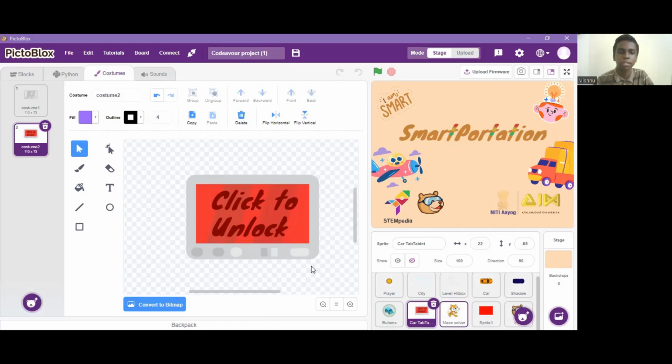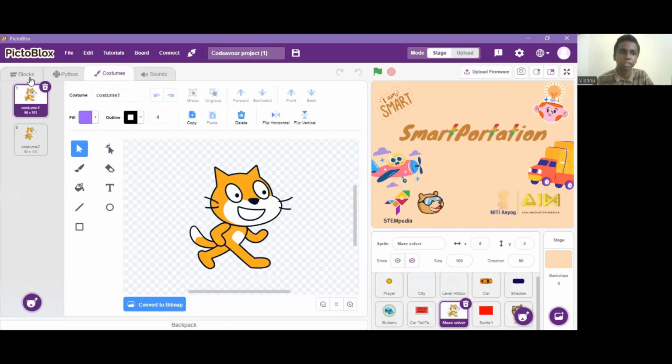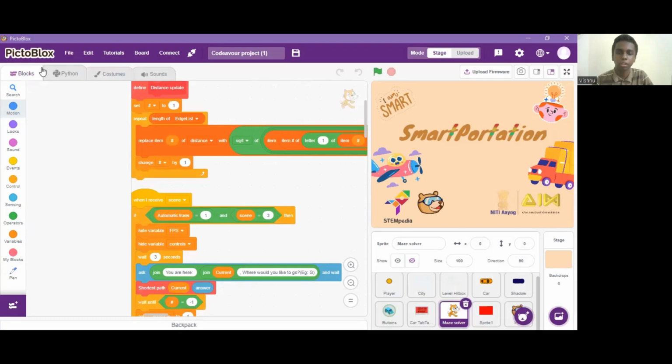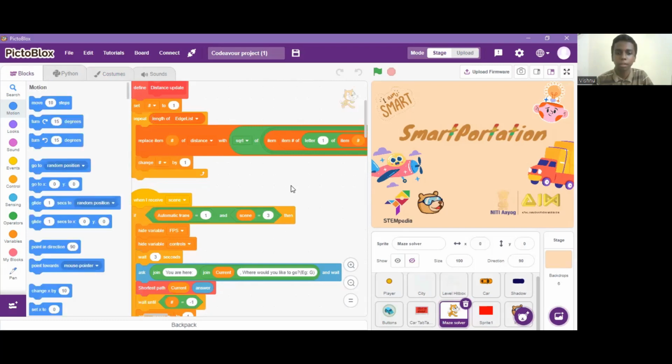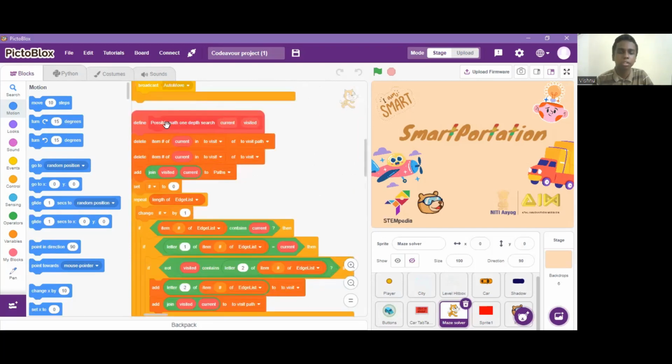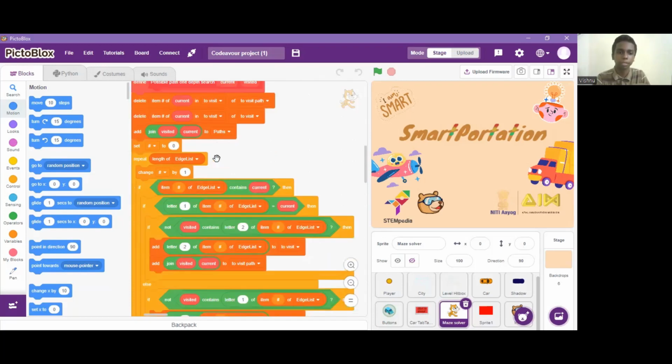Next we have the main street solver. This is the second main part of the project. As I have said, this works on the basis of the breadth first search algorithm. It has 241 blocks. This is a definition block that gives it to search one depth, that is, go a depth deeper.